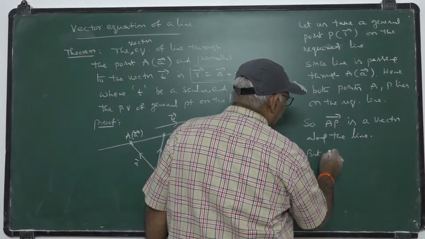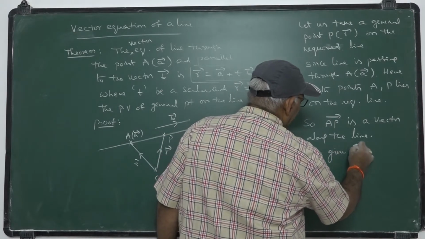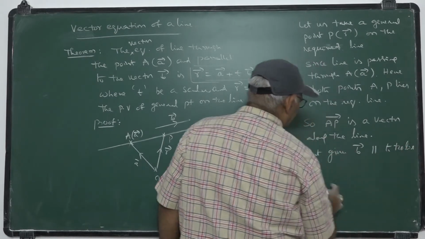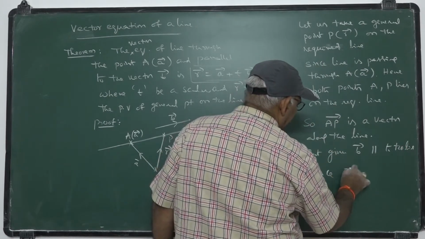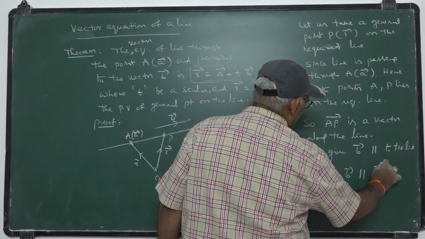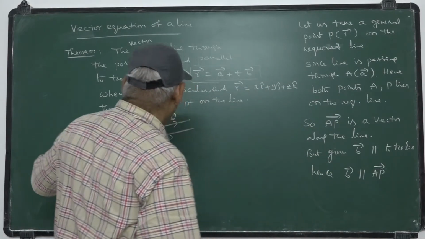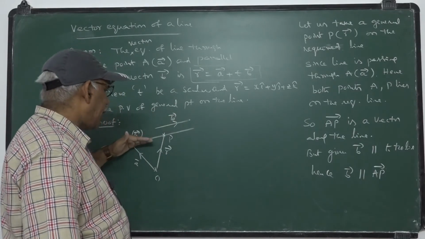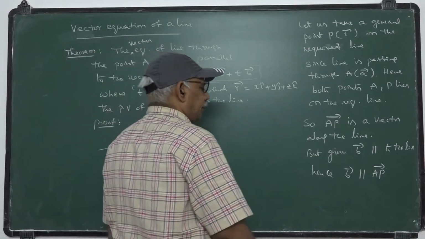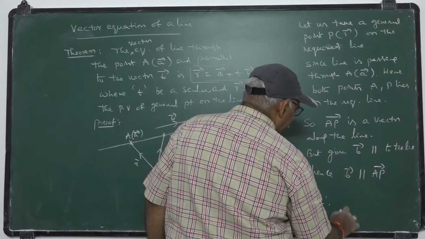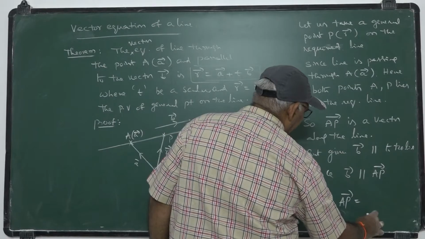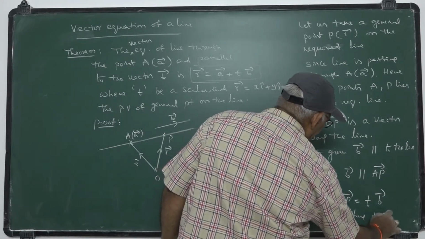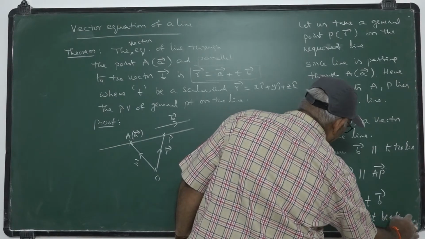But given B bar is parallel to the line, hence B bar is parallel to A P bar, because A P is along the line and B bar is parallel to that line. Therefore, A P bar may be written as some scalar times B bar, where T is a scalar.